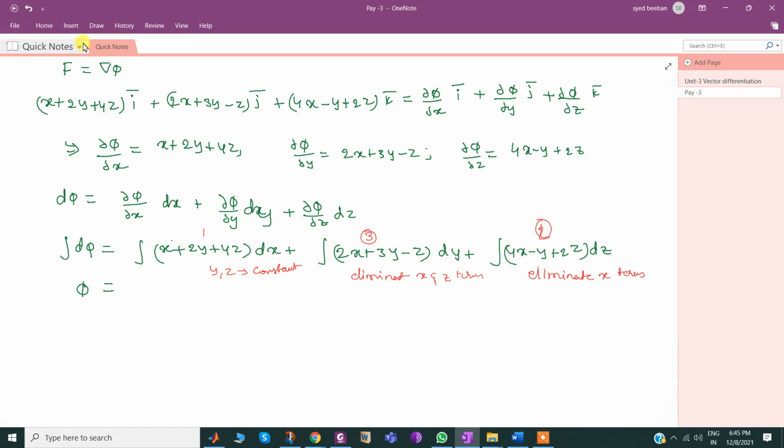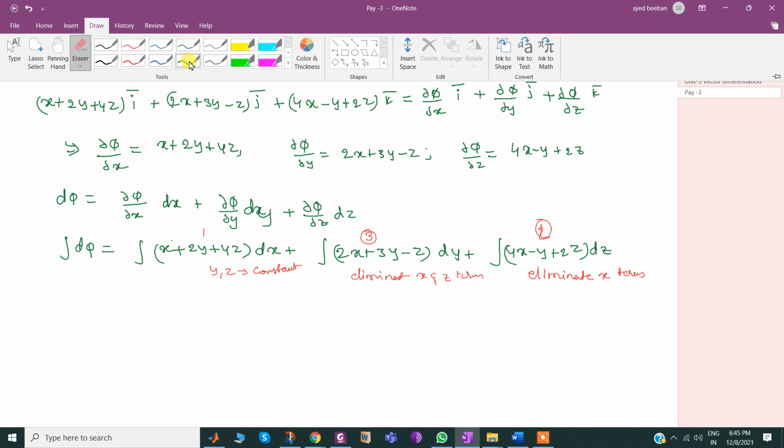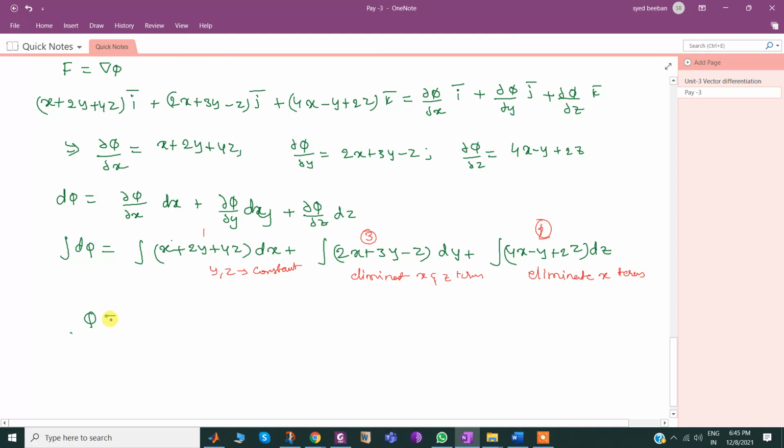Now phi equals, first I tried with this, as per the advice. With respect to x, I may get x square by 2. With respect to y, there is no x here, so simply x times 2y, or simply 2xy. Here also there is no x, so x times 4z. This is the first term, plus. Second term I am integrating this one. We're eliminating x terms, so I need to eliminate this term.